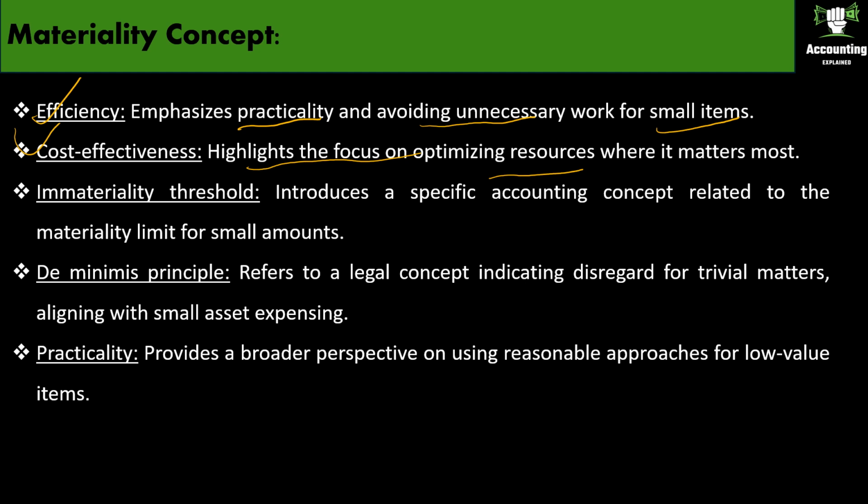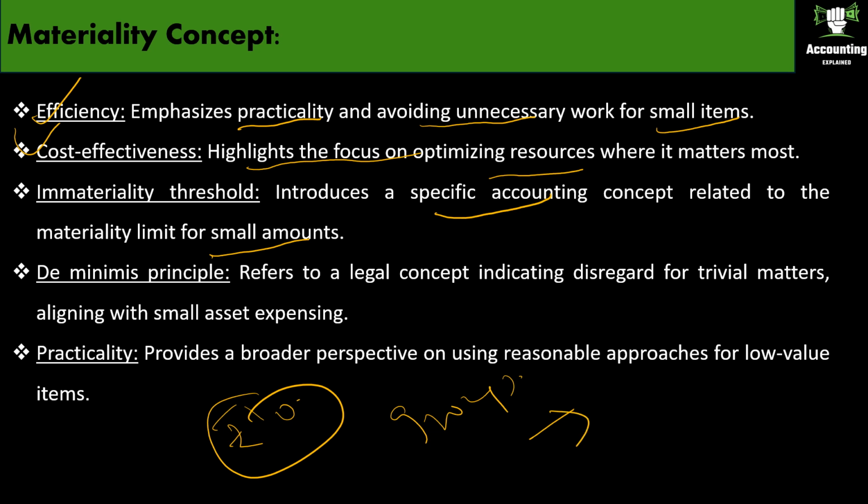Okay. The immateriality threshold introduces a specific accounting concept related to the materiality limit for small amounts. Imagine you set this threshold at rupees 10. Any expense below this amount wouldn't be tracked individually. Instead, you might group all these expenses together and call them miscellaneous expenses, and they will be recorded at the end of the month.